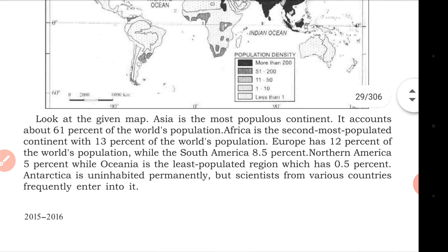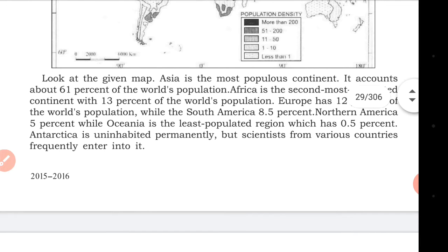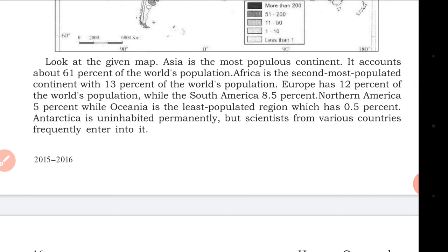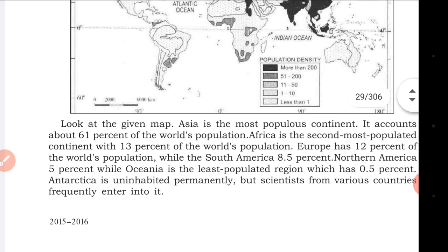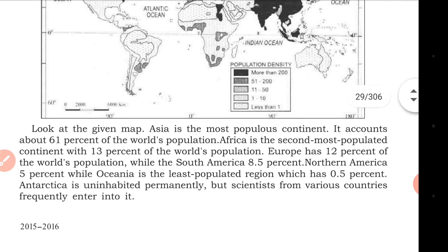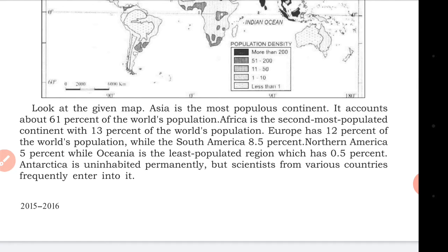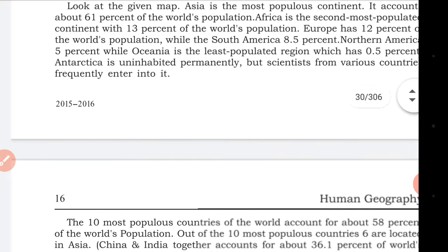Look at the given map. Asia is the most populous continent. It accounts for 61% of the world population. Africa is second most populated, and Europe has 12%. South America has 8.5%, North America 5%, and Oceania is 0.5%. When looking at the map, Asia is the most populated and highly dense.